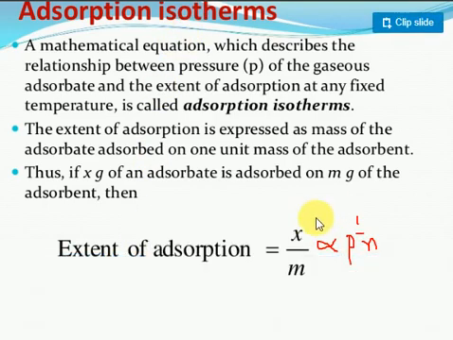The amount of gas absorbed depends upon the pressure of the gas and 1 by n, where n is the number of molecules. Suppose I want to remove the proportional constant. I need one new constant, that's called k. I want to remove proportionality, so I put one new constant. It's called k, x by m is equal to k into p into 1 by n. In this chapter we're going to discuss the relation between the amount of gas absorbed and pressure.